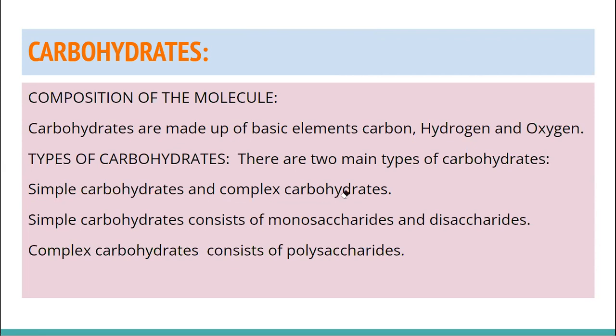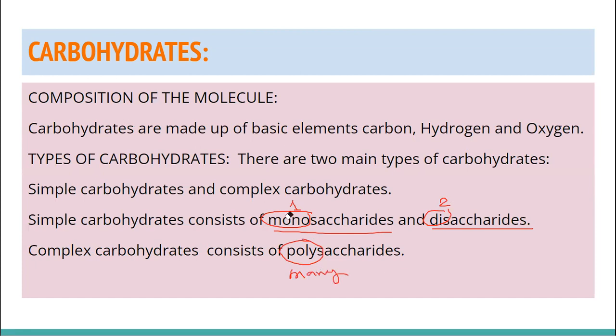Simple carbohydrates are again of two types. What are those two types? Monosaccharides and disaccharides. Mono means one, di means two. Polysaccharides are the complex carbohydrates. Poly means many. All right.